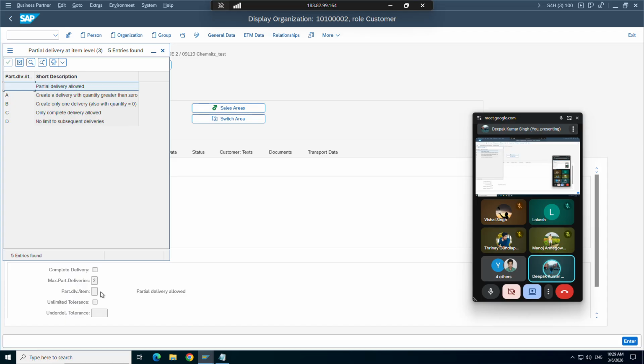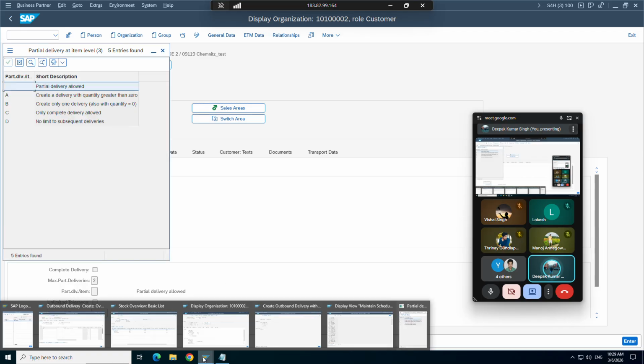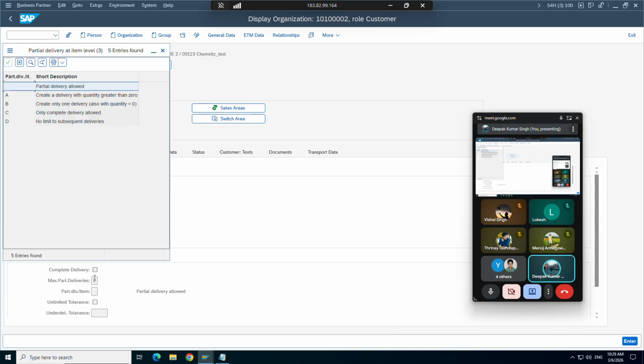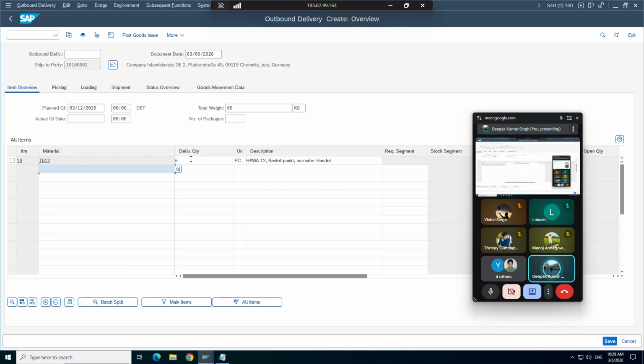Partial delivery allowed. Only complete. Maybe this also has to be maintained. Okay, anyway. So now since we have the data, maybe this thing you can try. Maintain this as well. When you have the stock, maybe you can take the same material. Let's not waste time. Maintain that too, as well as maintain something here also. Let's say maintain A, and then you try to create in a similar way, and just create one by one. Let's say one piece, and then let's see. Hopefully, it should throw that error.